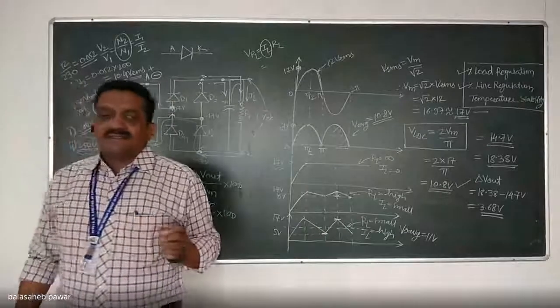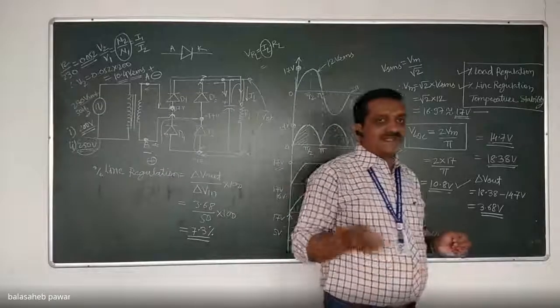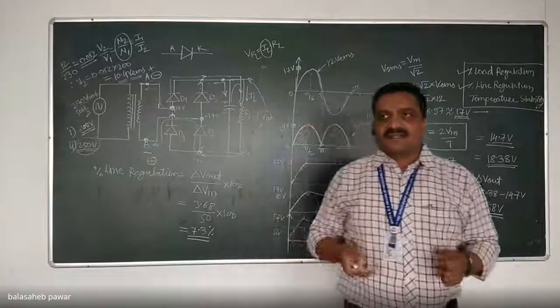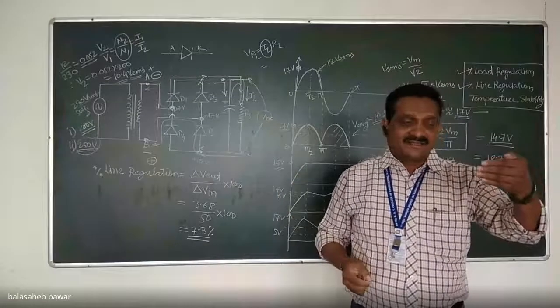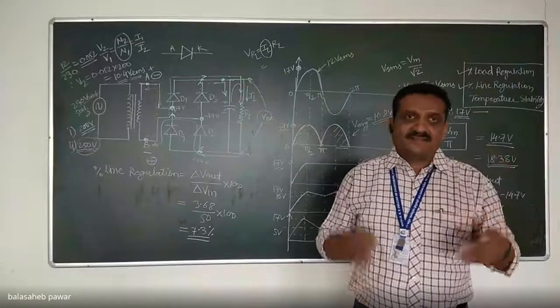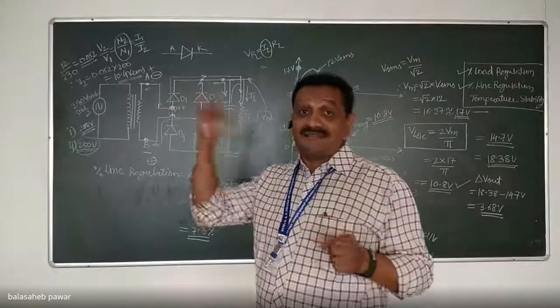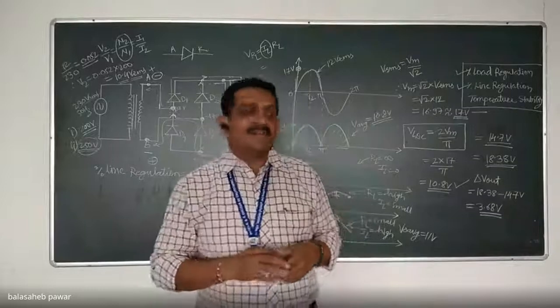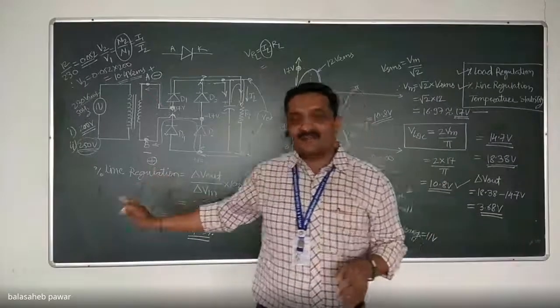So during any technical competitive examination, such a question may get asked. For a regulated power supply, percentage load regulation, the options will be 100%, 50%, 0%. Your answer should be 0%. Remember, don't write it as 100%. Generally, we think in that direction. 100% is good, but it's not related to this one.